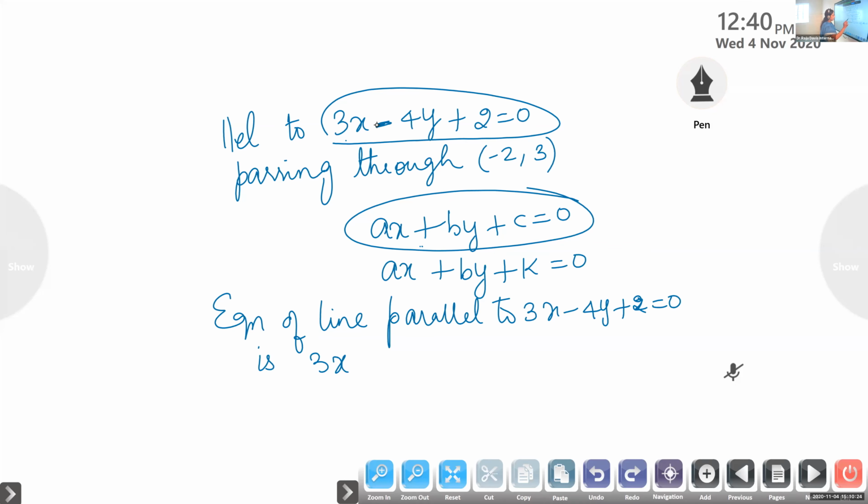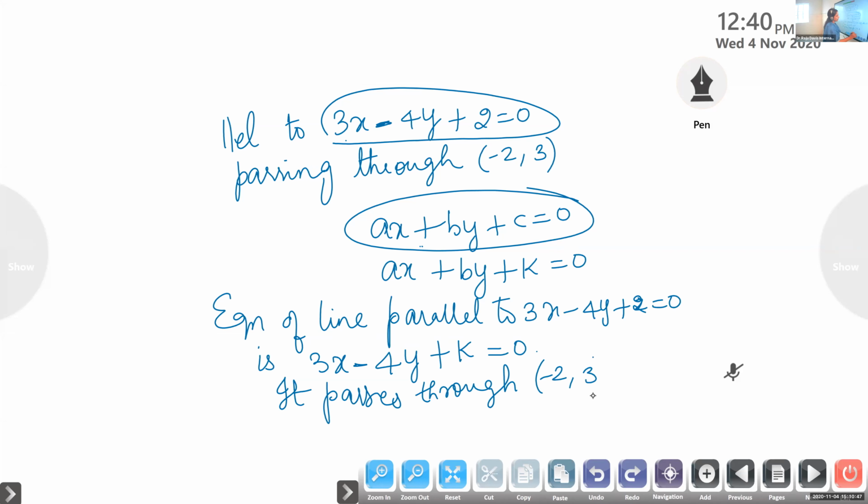Look at here. So the y coefficient same only we will write. So 3x minus 4y plus k is equal to 0. Okay. And now it is given, it passes through the point. Emmanuel, is it clear?